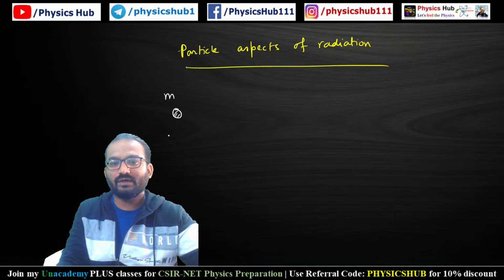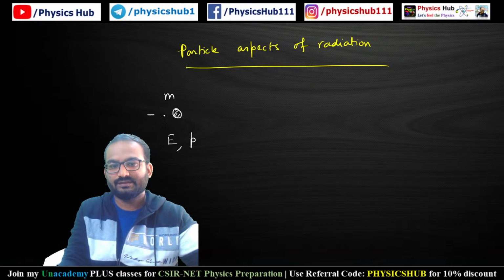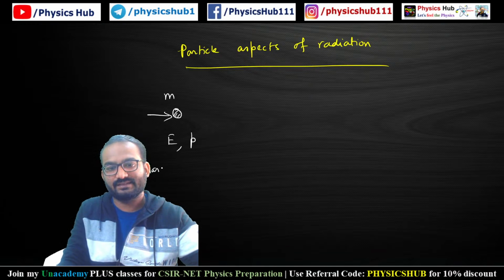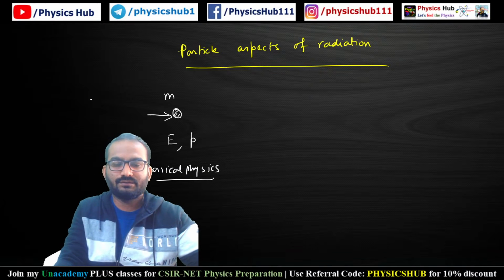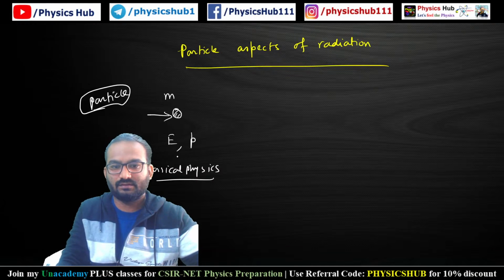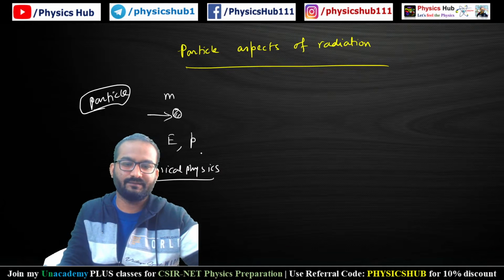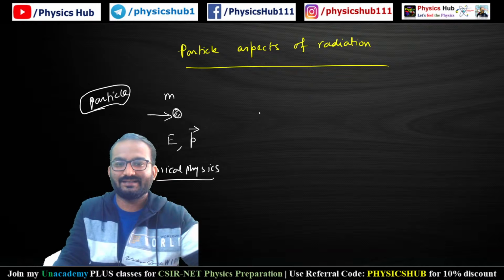We require to specify the energy E and the momentum p of this particle. In classical physics, if you want to describe a particle, you need the mass, energy and momentum of that particle.